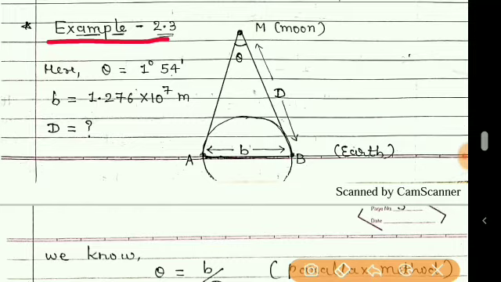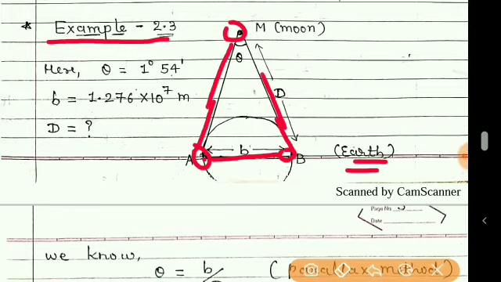Now, in this example 2.3, given that a moon is observed from the two diametrically opposite points of the earth, means here these points A and B are the points of observation, and what we are observing is a moon.